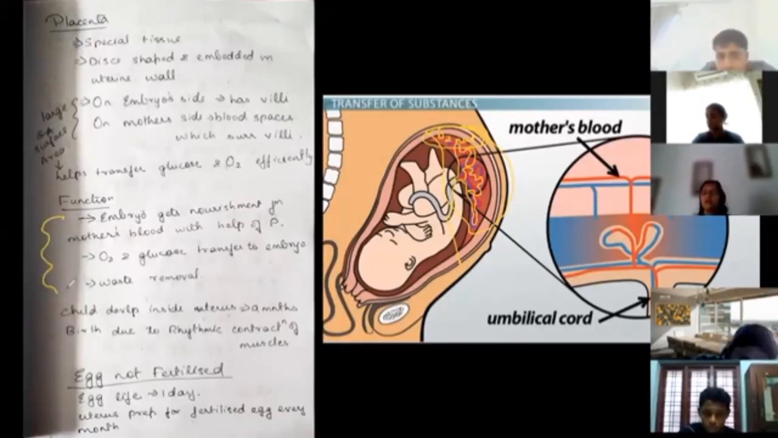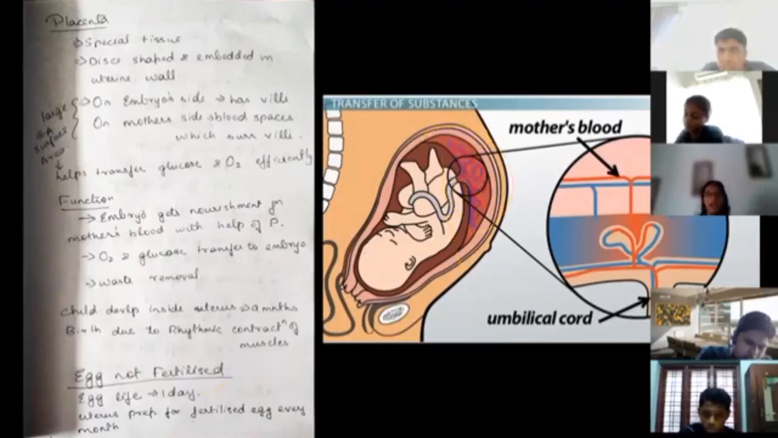Now the child is going to develop inside the uterus for 9 months, and the birth is going to happen because of the rhythmic contraction of the muscles. Now what happens if the egg is not fertilized? As I told you, the life of the egg is only 1 day. Uterus obviously prepares itself for receiving the fertilized egg. How does it prepare? The lining thickens and there are a lot of blood vessels.